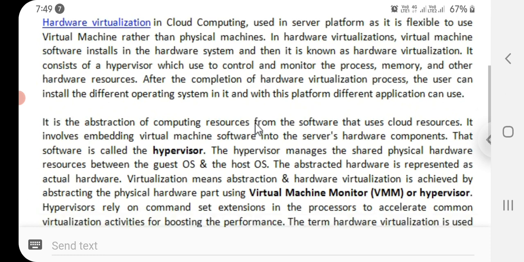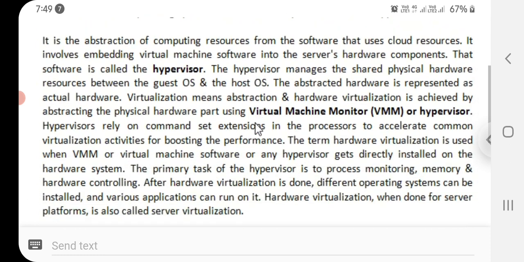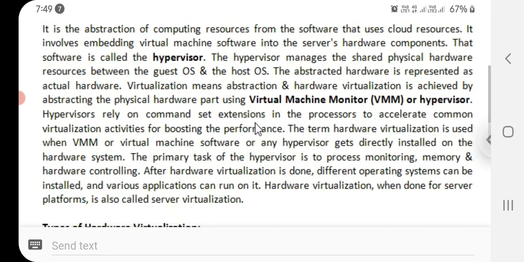So it is the abstraction of computing resources from the software that uses cloud resources. It involves embedding virtual machine software into the server's hardware component. That software is called a hypervisor.